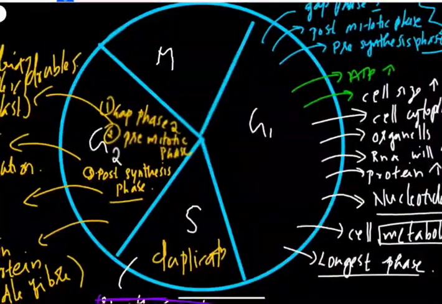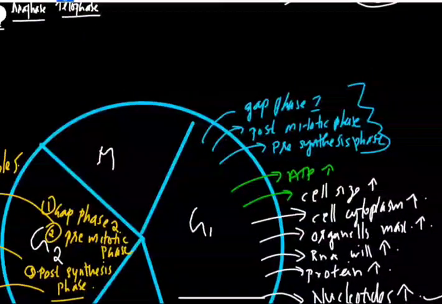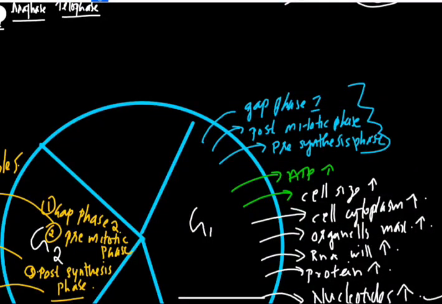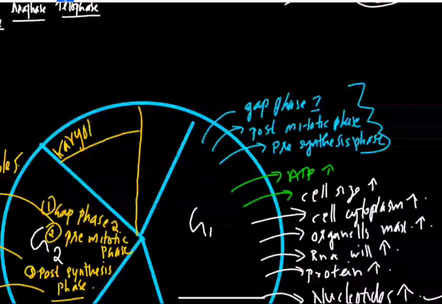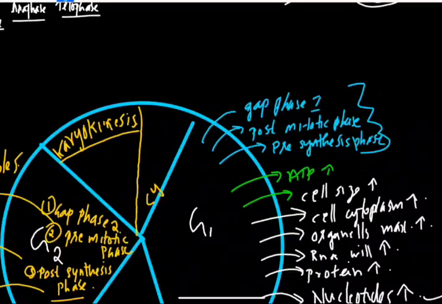So these are the names for G2. If we discuss the M phase, the M phase has two phases, as I already told you. The first one is karyokinesis. What is karyokinesis? The division of the nucleus. Then the cytokinesis.